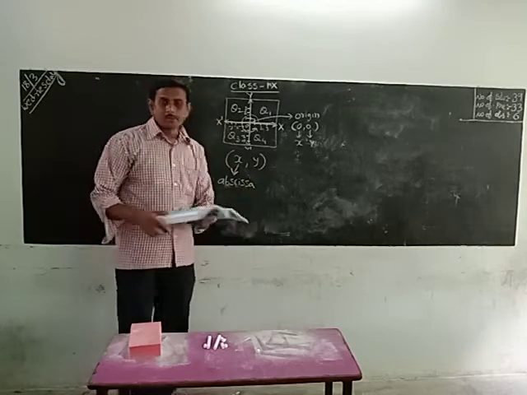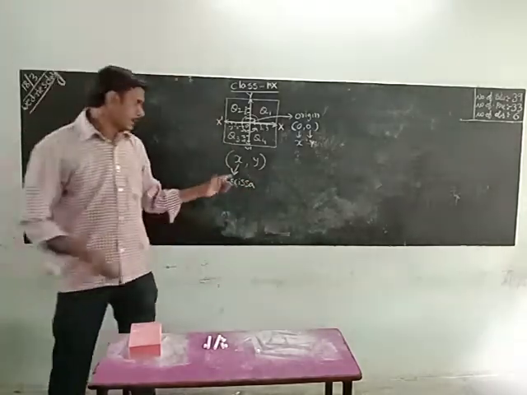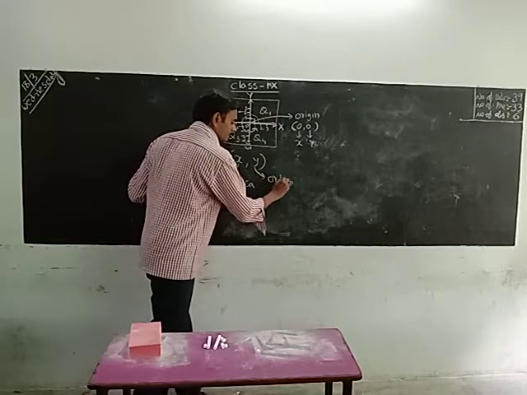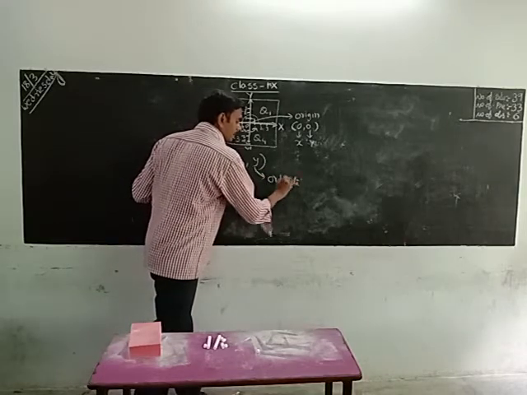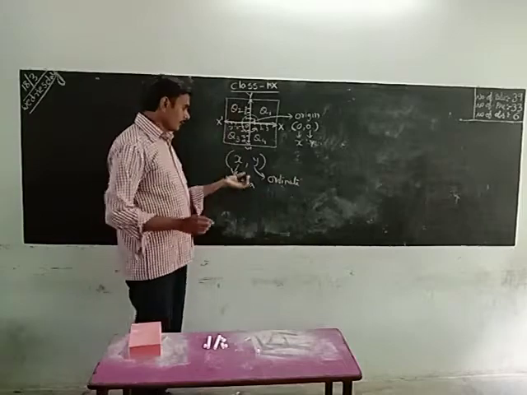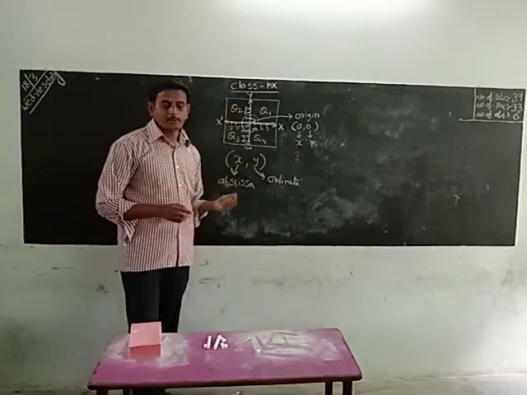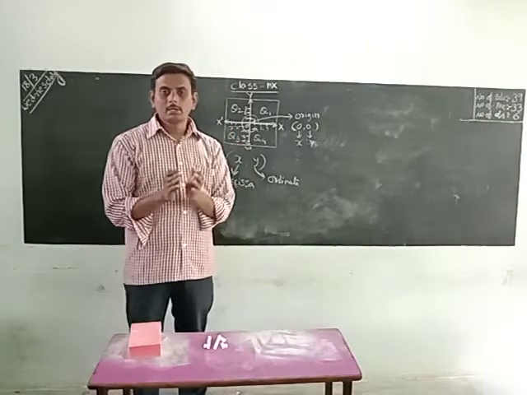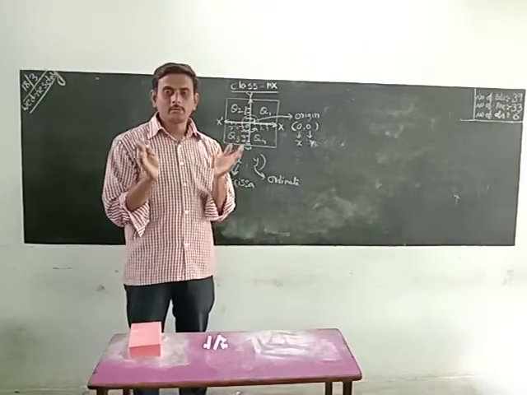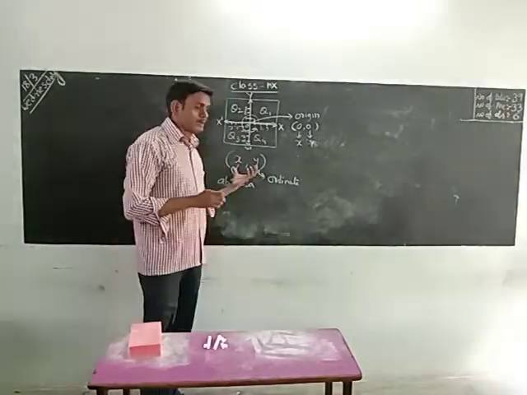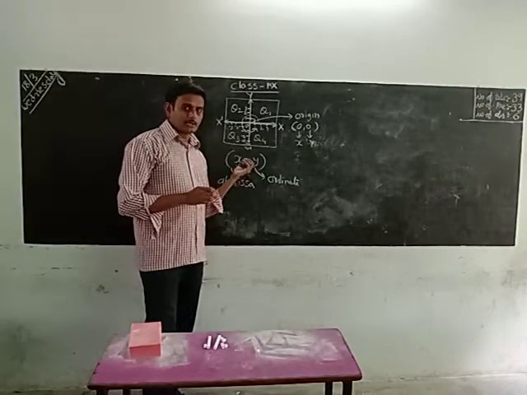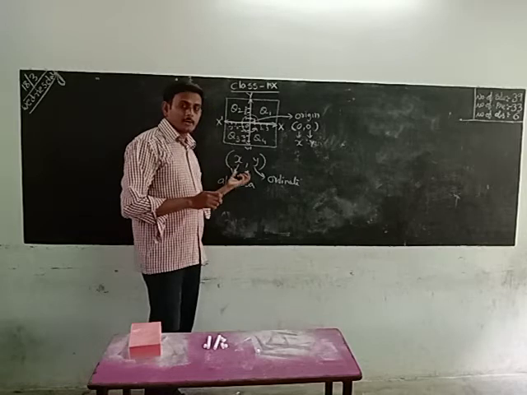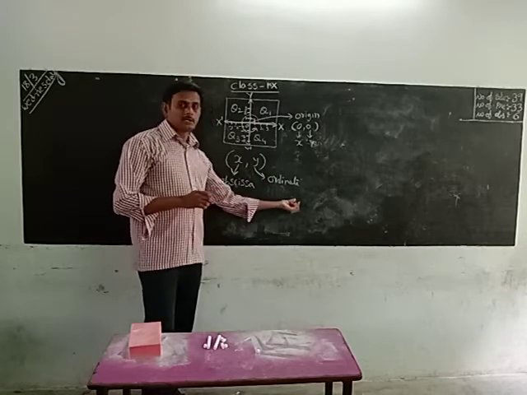The first one in an ordered pair is called the abscissa. The second one is called the ordinate. Abscissa, ordinate. When we say ordered pair, two numbers are separated with a comma and placed between small brackets. Then that is called an ordered pair. Every ordered pair has two parts. One part is called abscissa, another part is called ordinate.